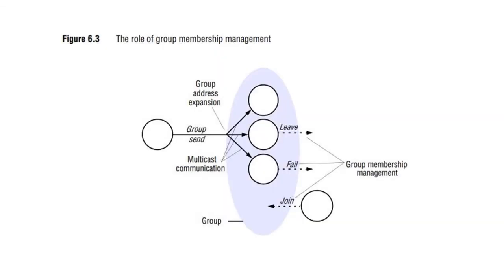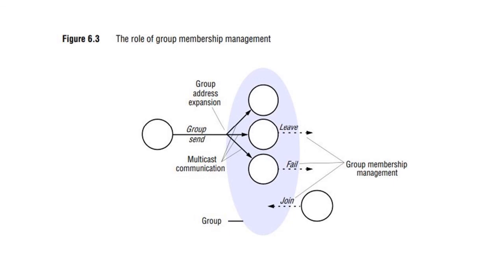In the middle, you can see the group. Currently, there are different entities, and since an outsider is sending a message to the group, we can understand that it is an open group. Then you have the group membership management, which will take care of all the interfaces for a particular entity to be a part of it, or if someone has to leave the group.